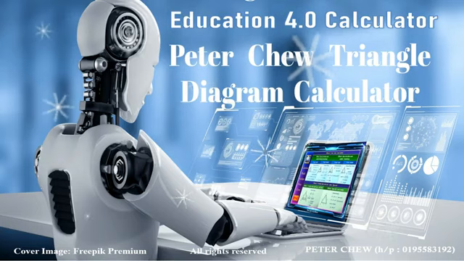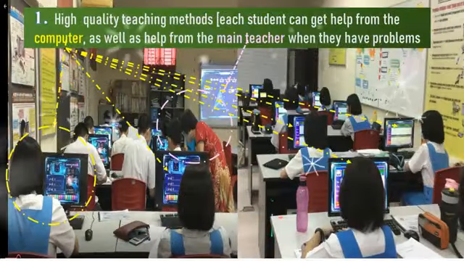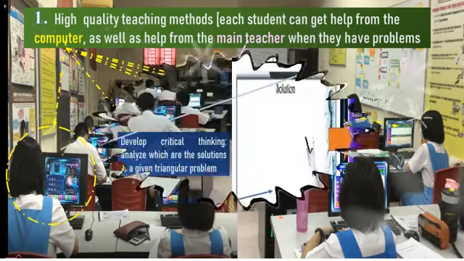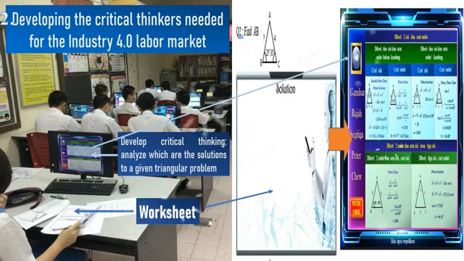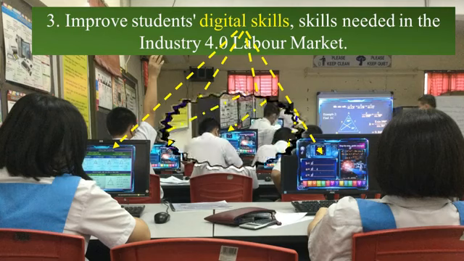Advantage of the Education 4.0 Calculator Learning Method. 1. Quality teaching methods. Computers versus students, 1-to-1, plus teacher assistance. 2. Fostering students' critical thinking meets problem-based learning. From the Education 4.0 Calculator, students need to think critically about which is the solution to a given triangle problem. Develop the critical thinkers needed for the Industry 4.0 labor market. 3. Improve students' digital skills, skills needed in the Industry 4.0 labor market.